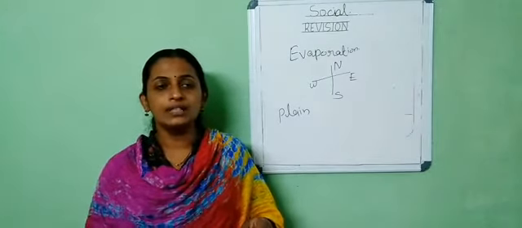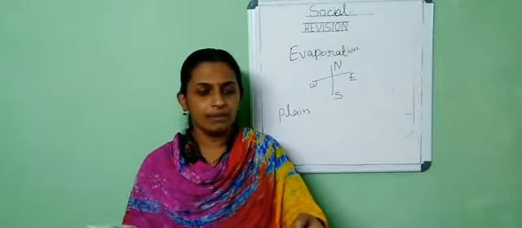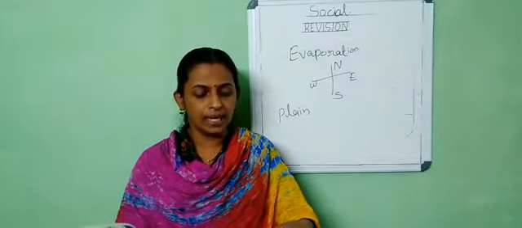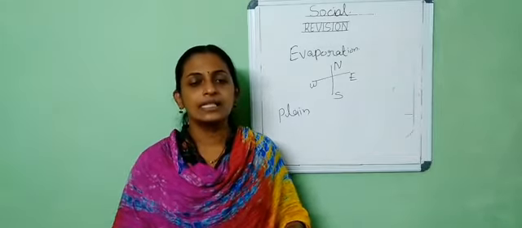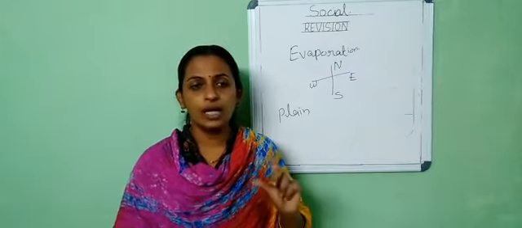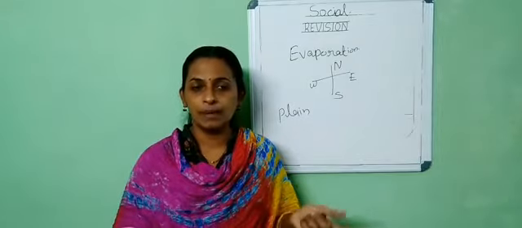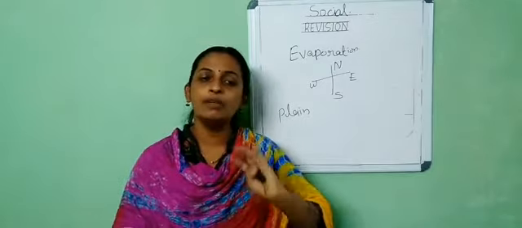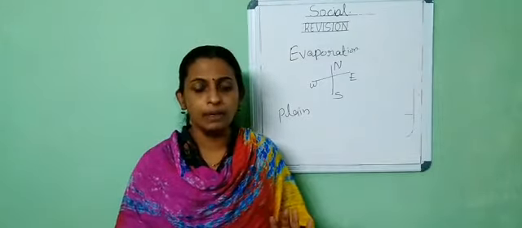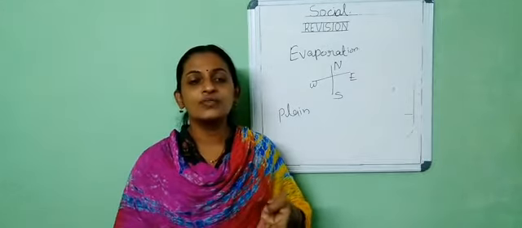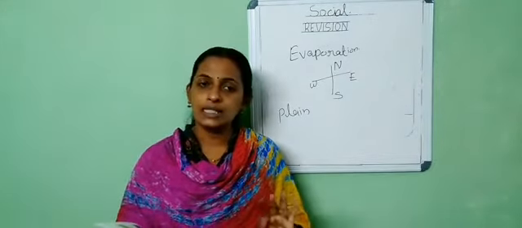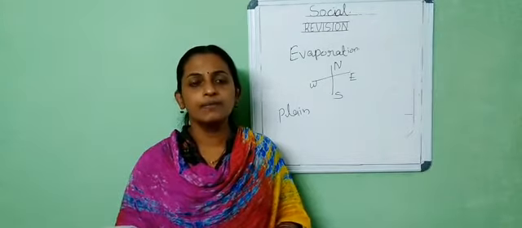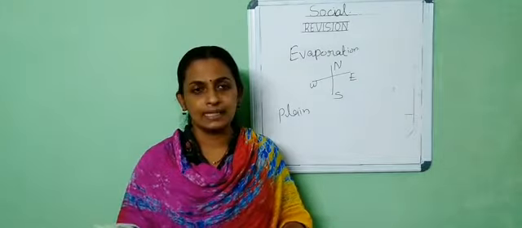And which are the 6 physical divisions? Himalayan mountains, northern plains, southern plateau, Great Indian Desert, the coastal plains, and islands. Kids, most probably there is one outline map along with your question paper, and you need not study how to draw the outline map. An already printed outline map will be there. You have to mark all these 6 physical divisions. Be ready with that, and for marking that, you have to bring crayons or color pencils.